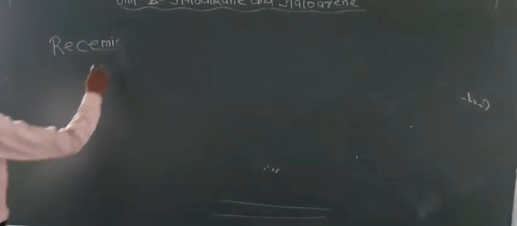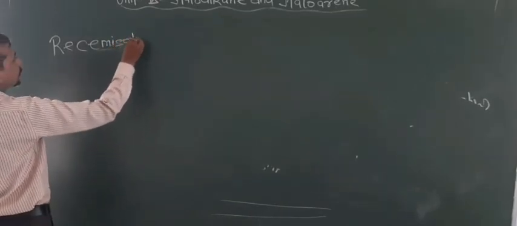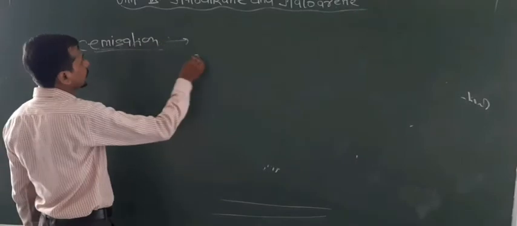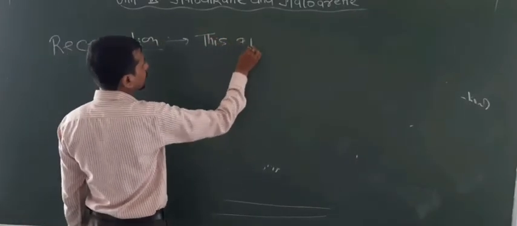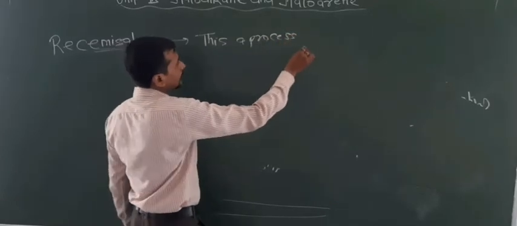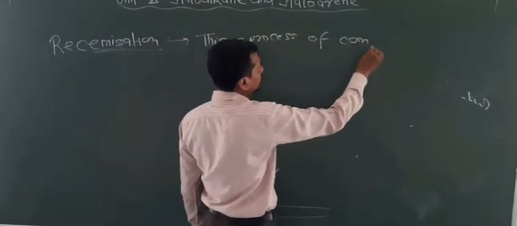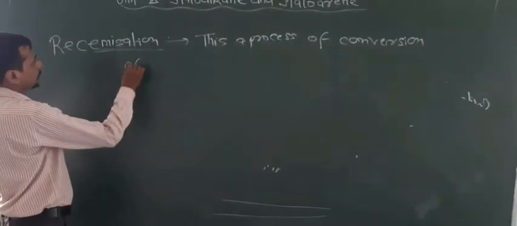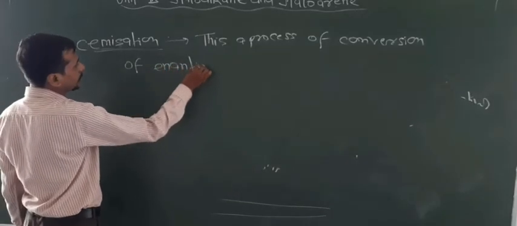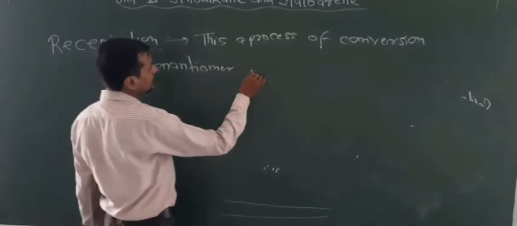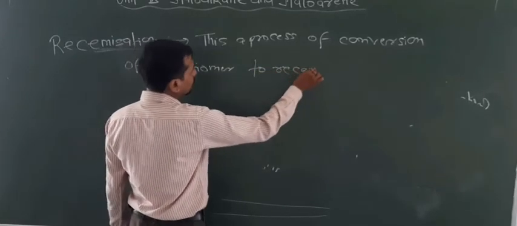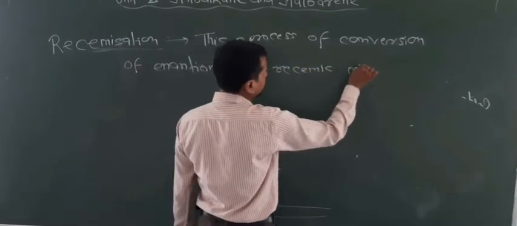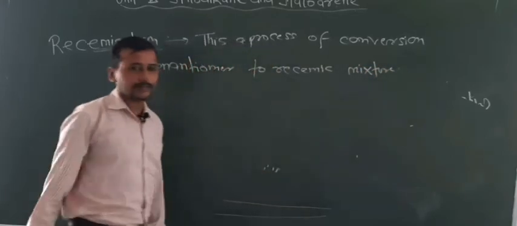So this is a process of conversion of enantiomers to a racemic mixture, known as racemization.